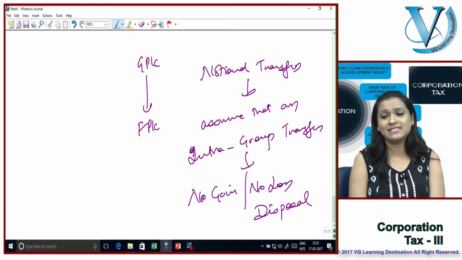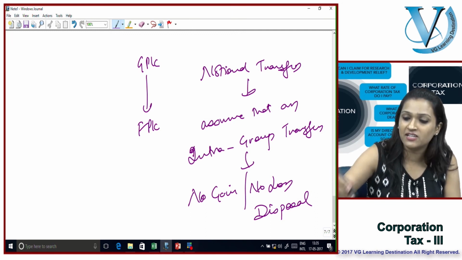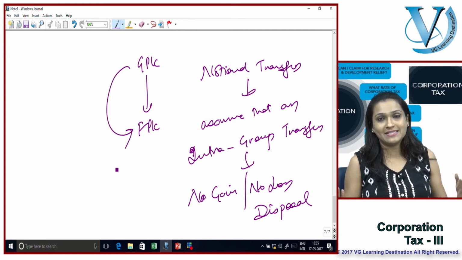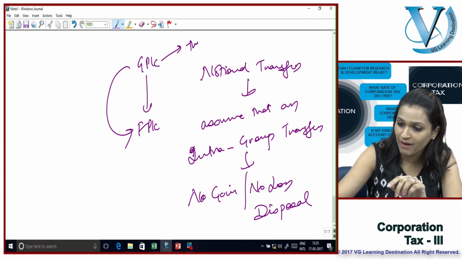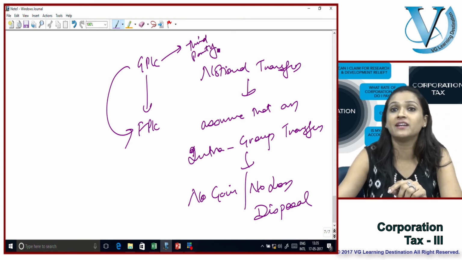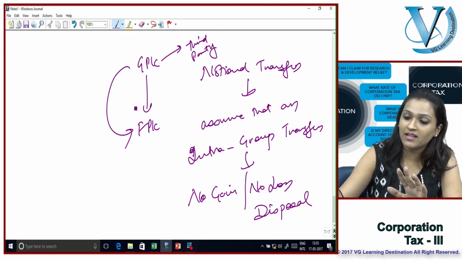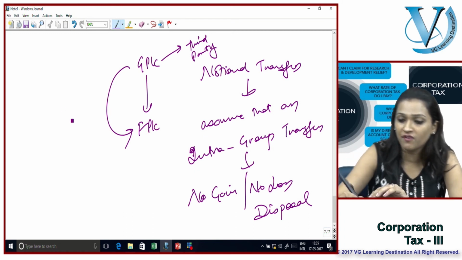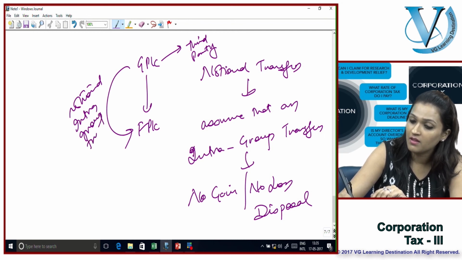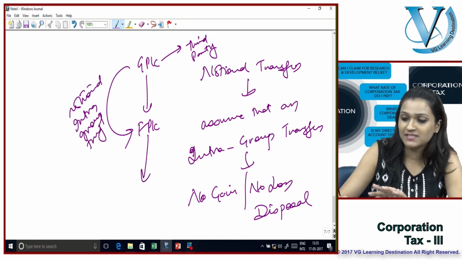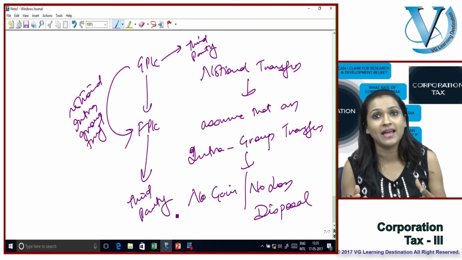So you need not look at whether or not these losses can be set off against the other. Very simply, notional transfers mean that instead of physically transferring the good, I can assume that the good was transferred. Even if GPLC had sold it to the third party, if it becomes advantageous to the group as a whole, I can show that the asset was first notionally transferred, a notional intra-group transfer from G to F, and then F is the one which actually sold it to the third party. Yes, definitely, I can assume it.